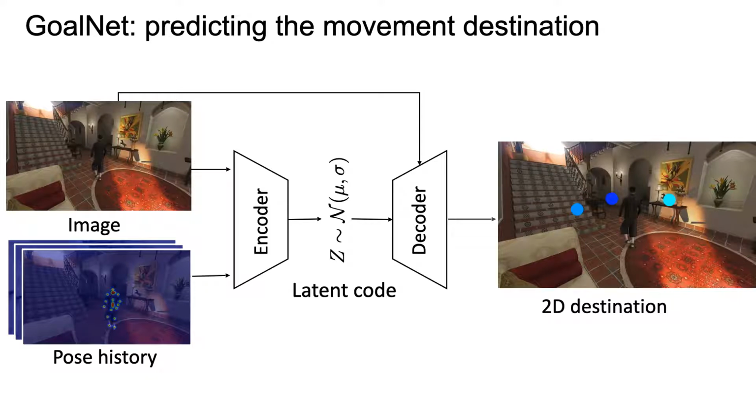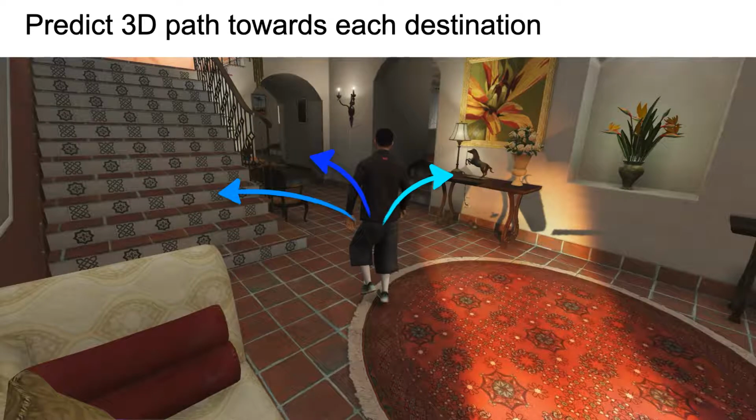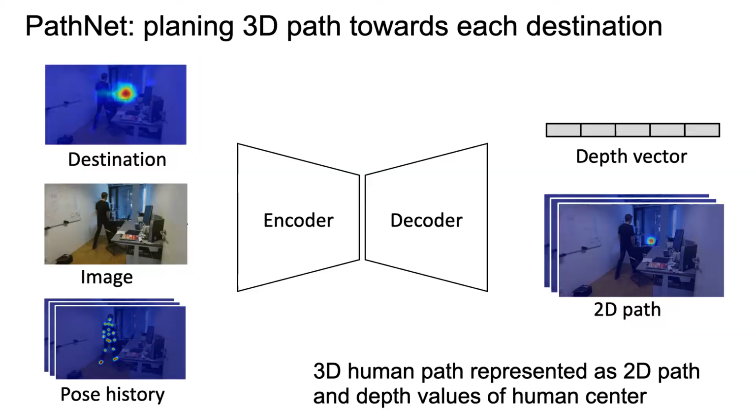By sampling different z vectors, the model can have stochastic destination prediction. Given these destination predictions, our model further plans 3D path towards each destination. We design a network that exploits the destination prediction, the image, and the pose history to plan the future 3D path. A key design choice is that, instead of directly regressing 3D global coordinate values of human paths, we represent the 3D path as a combination of 2D path heatmaps and the depth values of the human center over time.